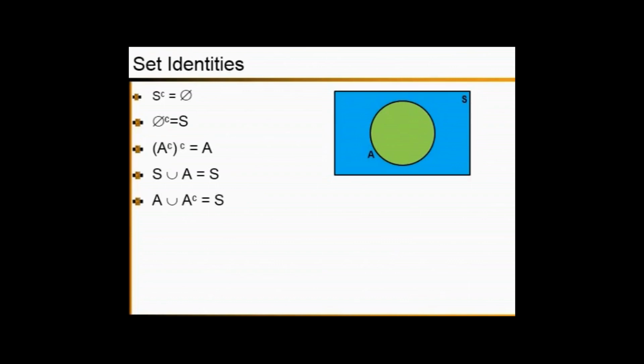So A union complement of A means the union of the blue color area and the green color area. So what is the union of both of those colors? The union of both of those colors gives the sample space S, the entire set of values.